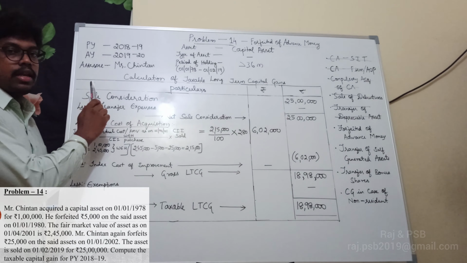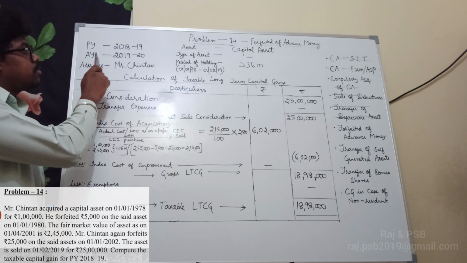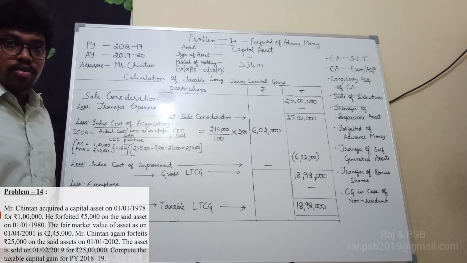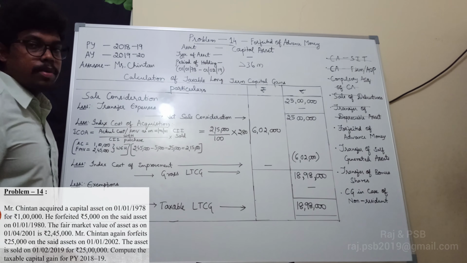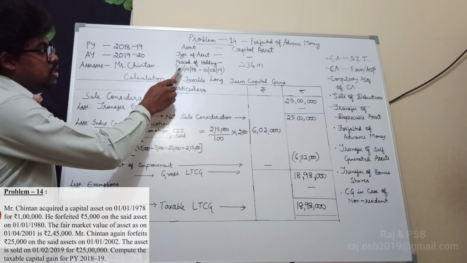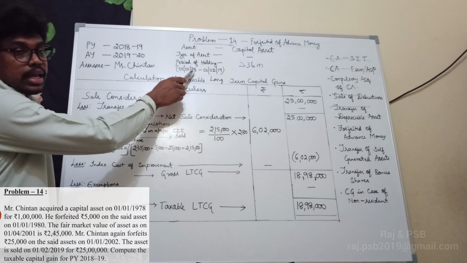Previous year 18-19, assessment year 19-20, assessee Mr. Chintan, and the asset is, so ಇಲ್ಲಿ ಯಾವ asset ಅಂತ ಕೊಟ್ಟಿಲ್ಲ, so capital asset ಅಂತ direct ಆಗಿ ಕೊಟ್ಟಿದ್ದಾರೆ. So capital asset, there will be no type of capital asset, and period of holding, it is purchased on 1/1/1978 and sold on 1/2/2019. So ಇಲ್ಲಿಂದ ಇಲ್ಲಿಗೆ there is more than 36 months. So it is long term capital gain.